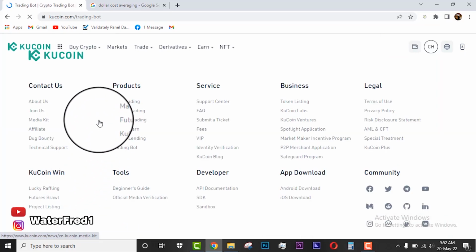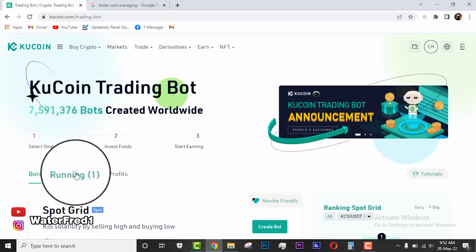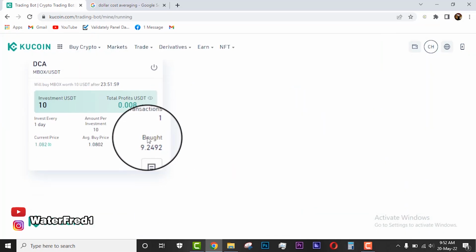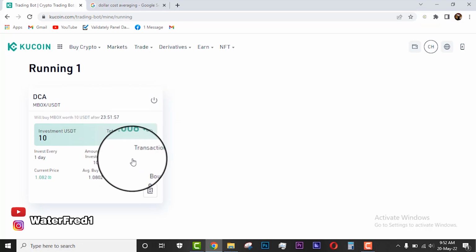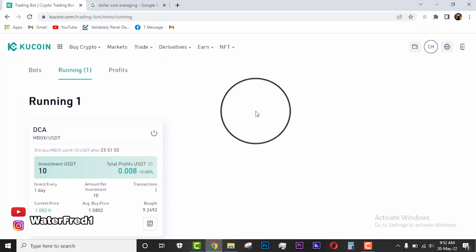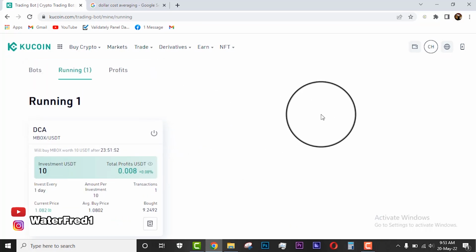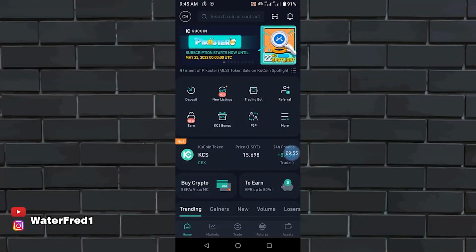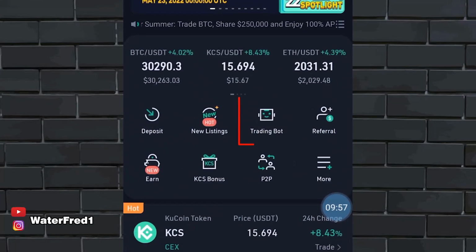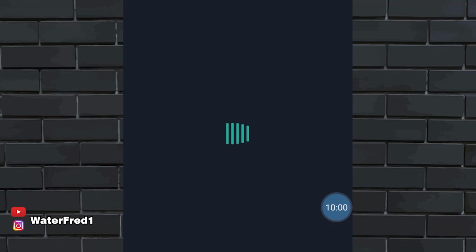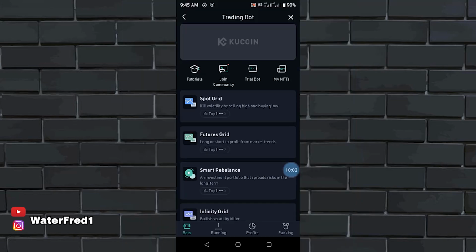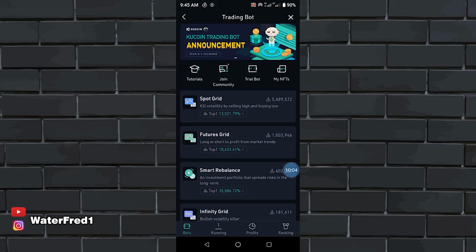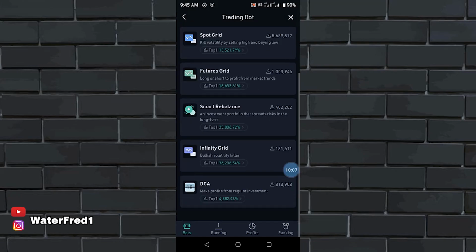If you click on running, just like I said before on the phone, you see it 0.08 percent already made. So just leave this to run, guys, and you'll see yourself in profit. And basically that is how it works. And remember that this same thing can be done on your phone. Yes, it can be done on your phone. Let's switch over to the phone right now. Yes, when you click on trading bots, when you log into your phone, you will see exactly the same thing that I talked about: the spot grid, the futures grid, the smart rebalance, the infinity grid, and the DCA.